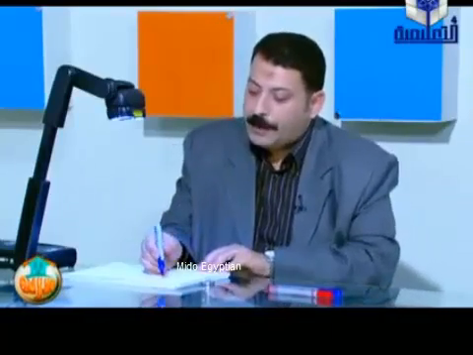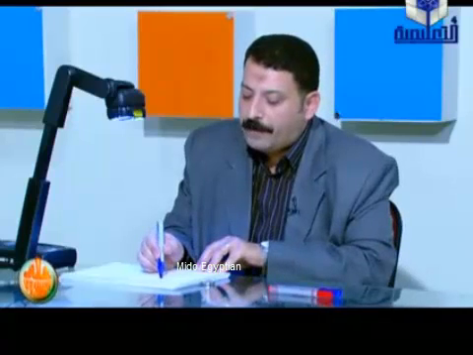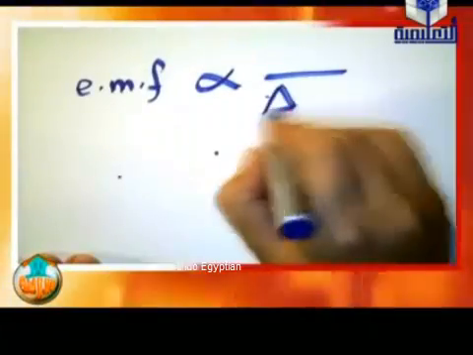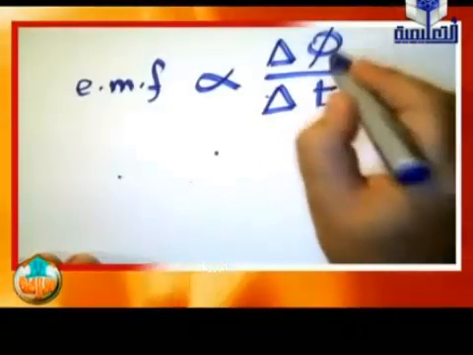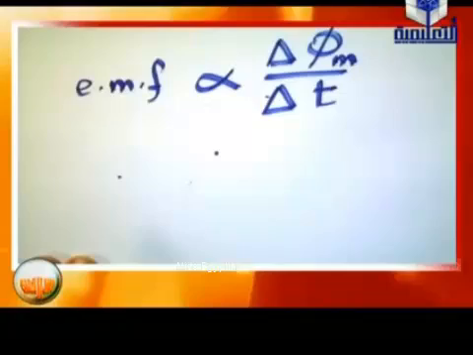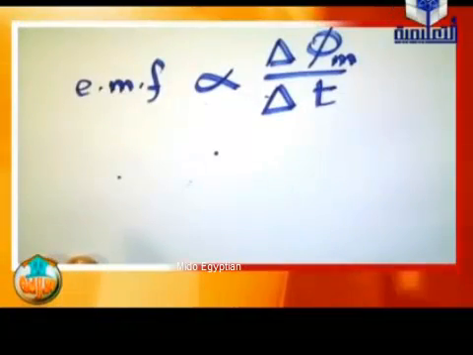He explained that the induced EMF is directly proportional to the time rate of magnetic flux cut by the conductor or the coil.